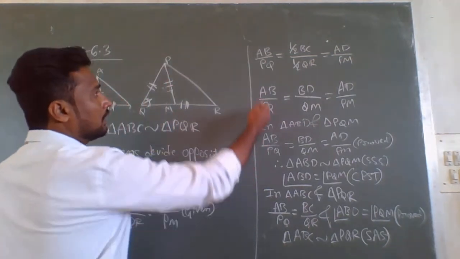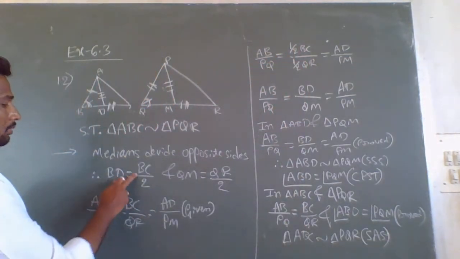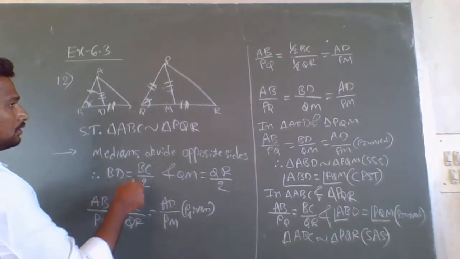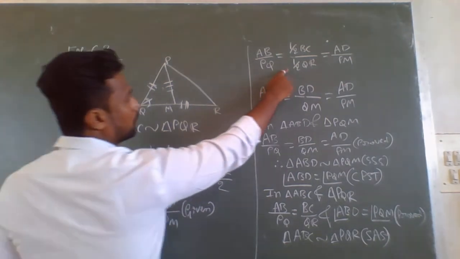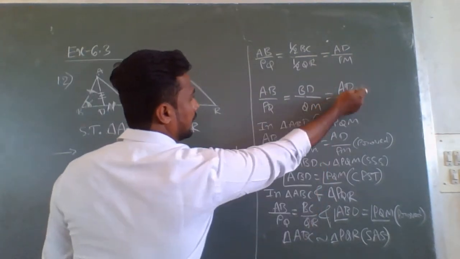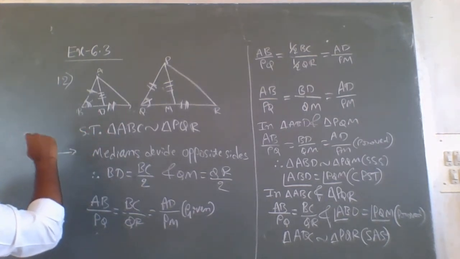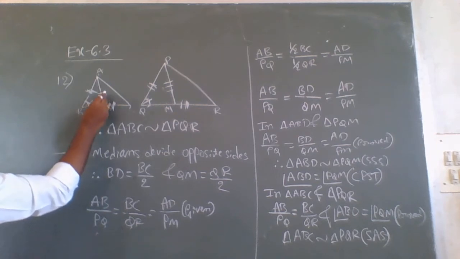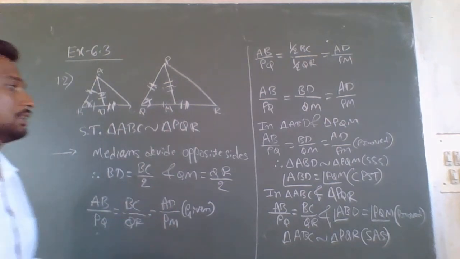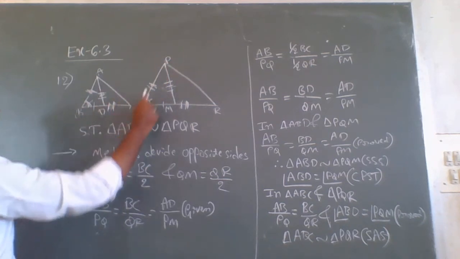So now AB by PQ is equal to 1 by 2 BC, means BC by 2. BC by 2 means BD. Here in the place of 1 by 2 BC we can write BD, and 1 by 2 QR means QR by 2, so we can write QM, and they are given AD by PM. So here these three sides are proportional: AB, AD and BD, and PQ, PM and QM. These three sides are proportional. Therefore triangle ABD is similar to PQM.